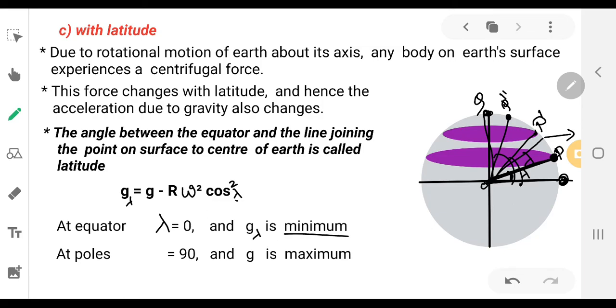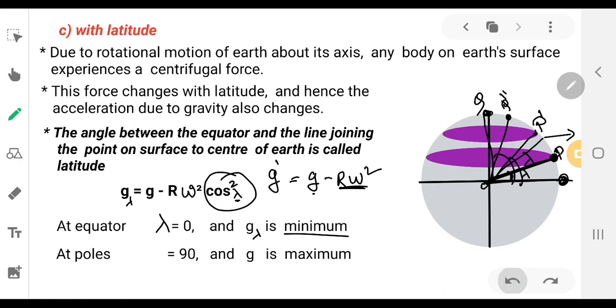Lambda value 0 means cos value is 1, which is the maximum value of cos, for angle 0. So with cos value 1, we get g minus R omega square. So something is getting subtracted from the g value. We are subtracting some amount from the existing g value. Because of this, the g dash value comes out smaller. So g lambda is minimum.